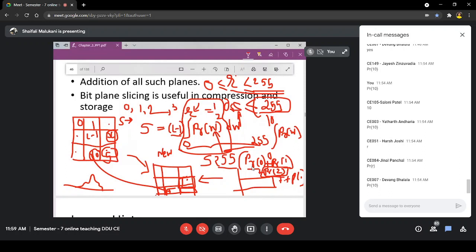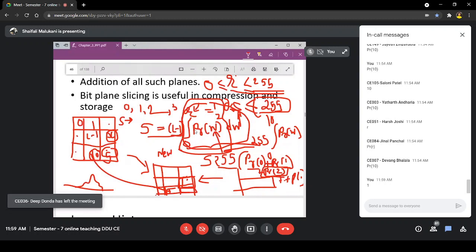The summation of all the probabilities will result in 1, and hence this term at max will be 1. Whenever my r value is 255, this will be 1, and my s will be (L minus 1) times 1. L minus 1 is nothing but 255, and hence s will become 255 at max. Now r cannot exceed further, and hence s cannot exceed further.